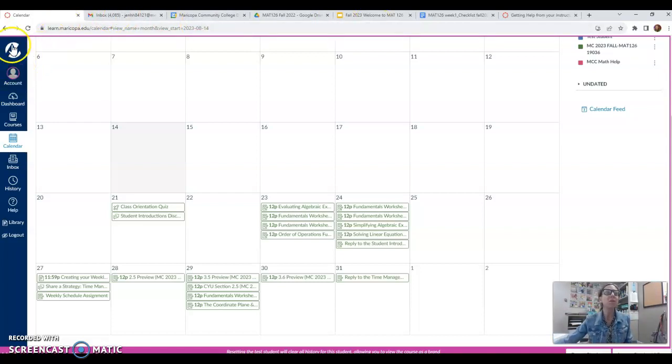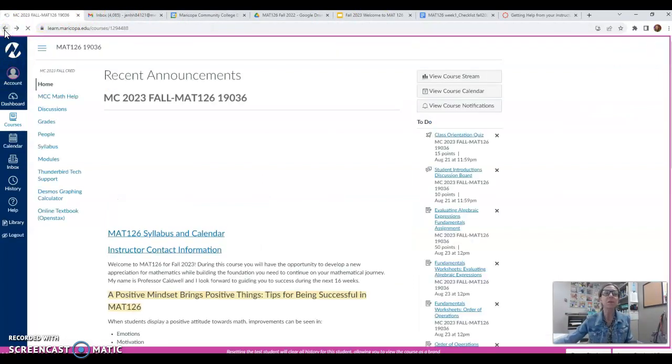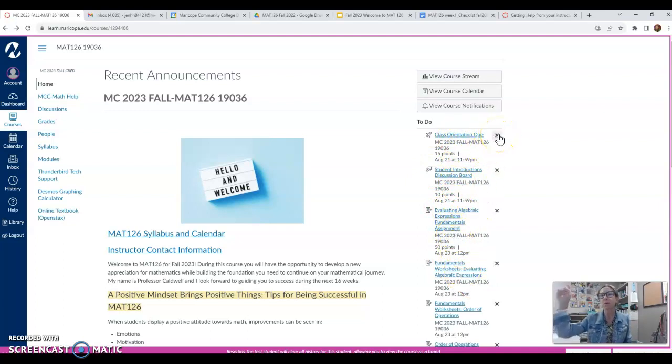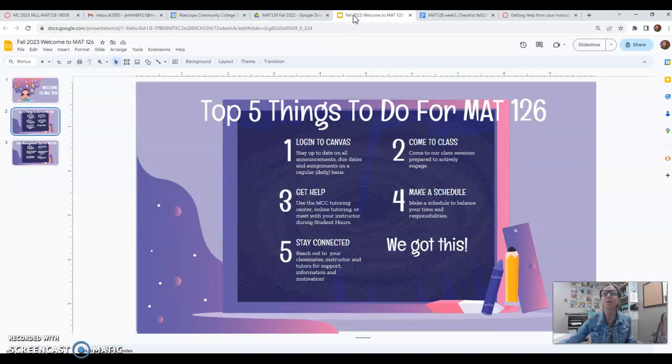The other thing that's really nice in Canvas, other than the calendar tool, is over here on the right, this to-do list. So this gives you an idea or a glance of what's coming up in them. This is just your math class, but when you're logged into your other Canvas classes, you'll see the same thing. The assignments that are due that week, and once you complete them, you can click on the X. It's like crossing it off of your to-do list. So that's such a satisfying thing to do, to click on it and say, I'm done. I'm done with that one. So that's something else that I want to make sure you're aware of. It's a really helpful tool in Canvas.